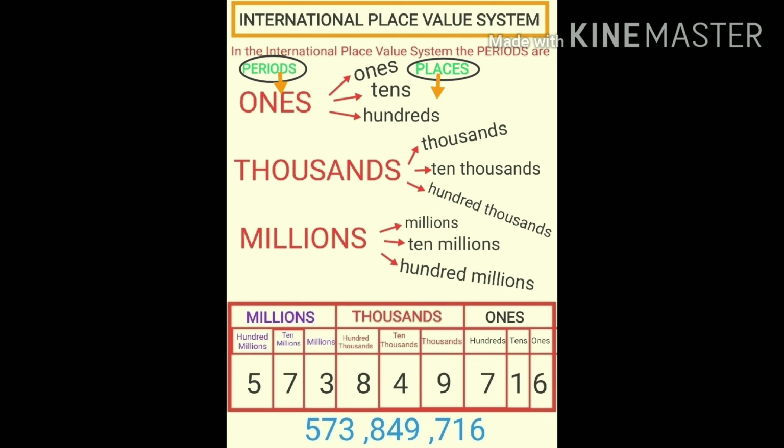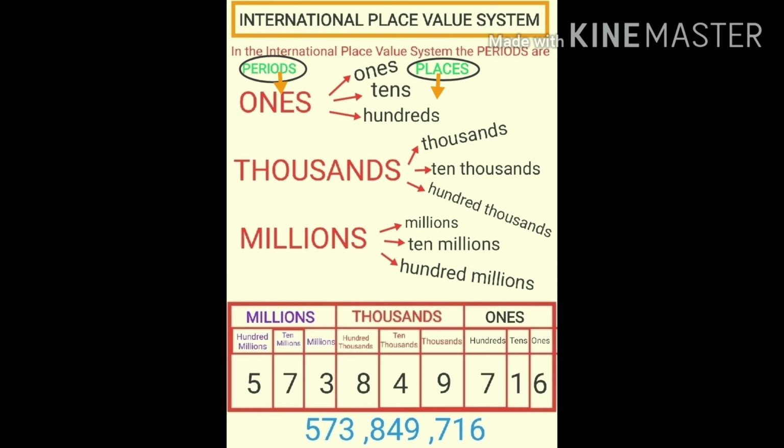Today we studied the International Place Value System. In the International Place Value System, the periods are ones, thousands and millions. The places in the ones period are ones, tens and hundreds. The places in the thousands period are thousands, 10,000s and 100,000s. The places in the millions period are millions, 10 millions and 100 millions.